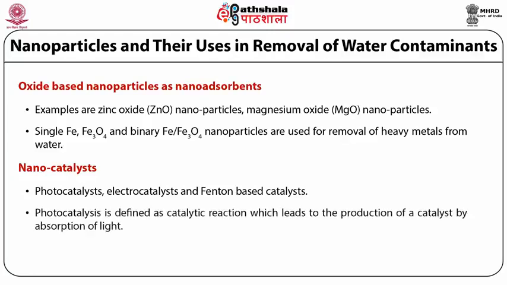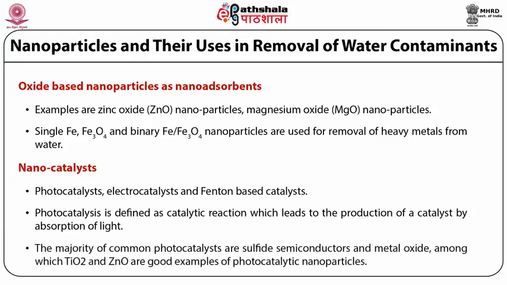Photocatalysis is defined as a catalytic reaction which is driven by absorption of light. The most common photocatalysts are sulfide semiconductors or metal oxides like titanium dioxide and zinc oxide. They are excellent examples of photocatalytic nanoparticles.